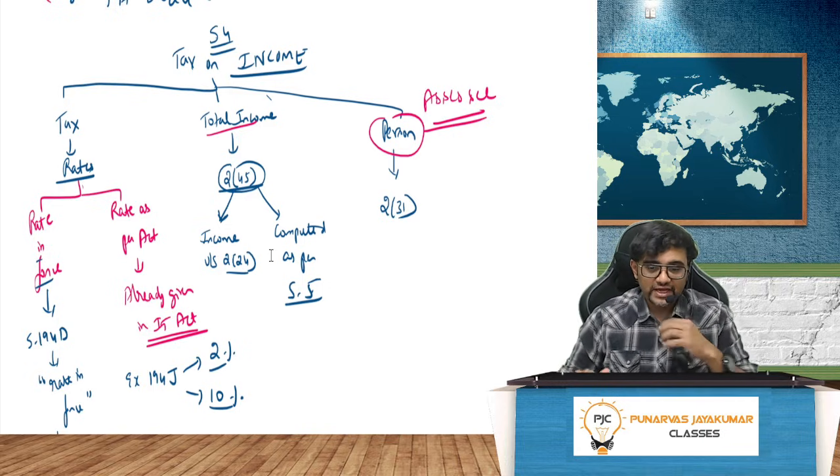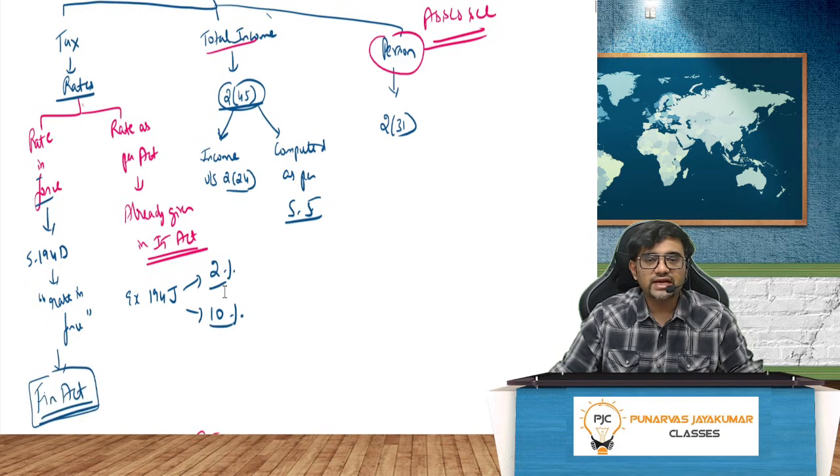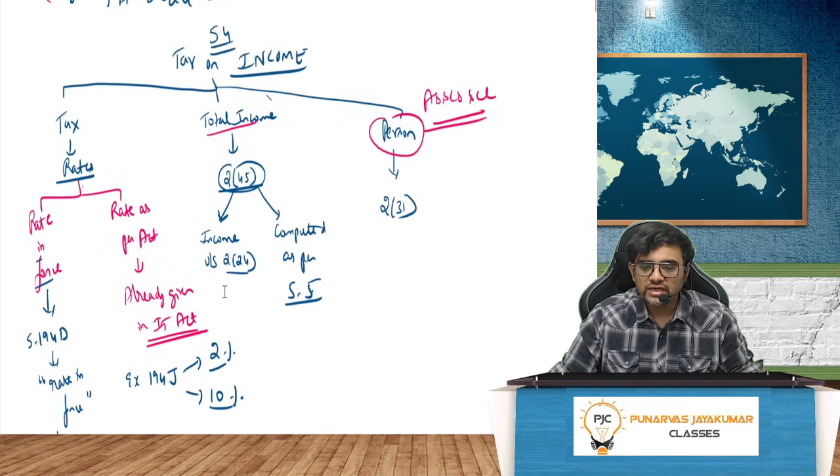Section number 4, tax on income. The tax rates are there, total income is there, and it is on a person. So section number 4 says there will be tax on the total income of a person. So we need to understand who is a person. Person is defined in section 2 clause 31. And we need to understand what we mean by total income. Total income is defined in section 2 clause 24, as computed under section 5.